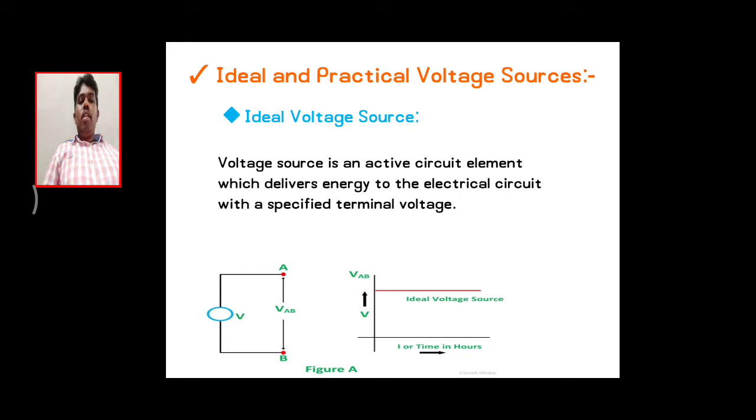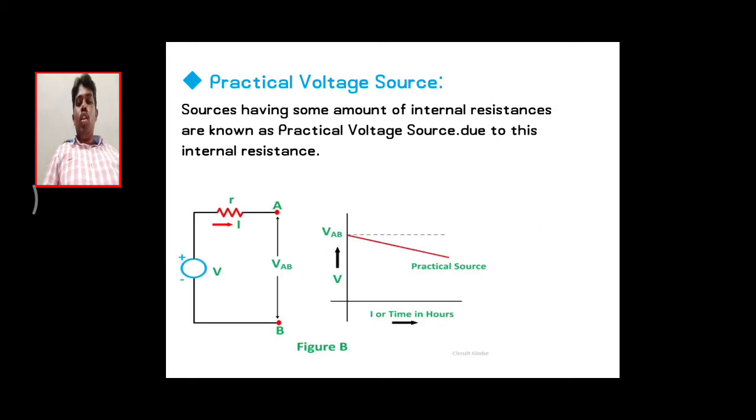The symbolic representation is mentioned in figure A, that is an ideal voltage source. This ideal voltage source doesn't have any internal resistance. That's why it delivers the maximum value of voltage to the load terminal irrespective of the load current variation, meaning the voltage will not change. Even if the current value is infinite, the voltage will be delivered at the same constant value. Irrespective of the load current variation, it will send the full amount of voltage.